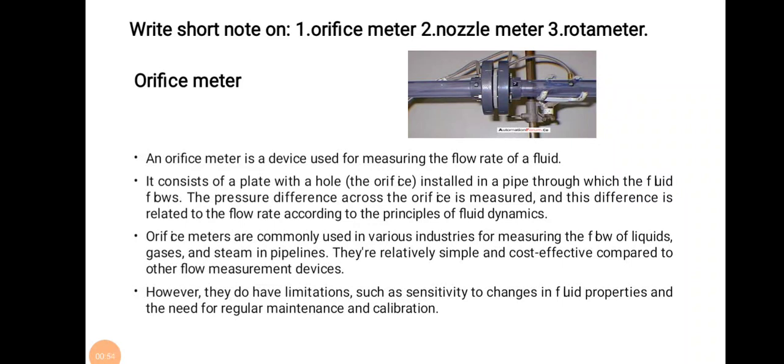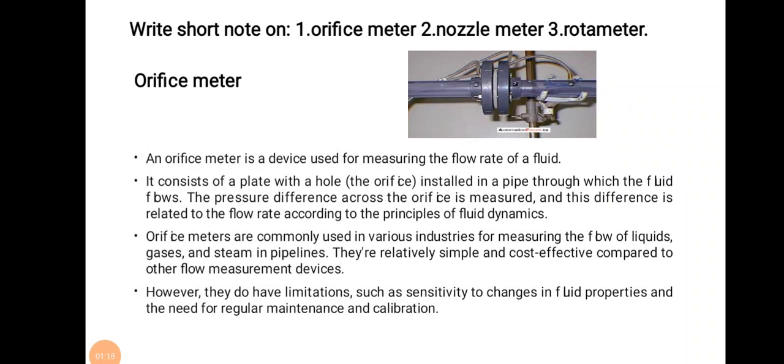It consists of a plate with a hole installed in a pipe through which the fluid flows. The pressure difference across the orifice is measured, and this difference is related to the flow rate according to the principle of fluid dynamics.